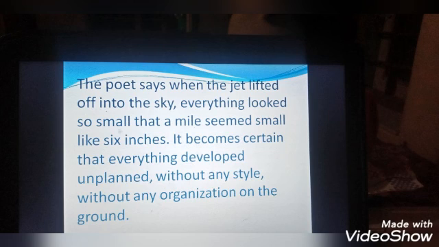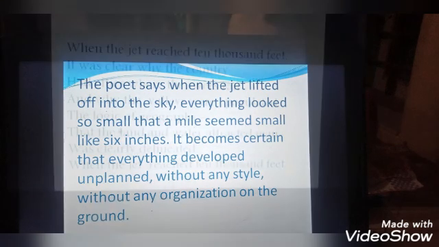Houses are built here and there. There is no particular proportion. So he feels that everything is haphazard. Haphazard means unplanned. Everything he finds unplanned, without any particular style, without any organization. It is not at all organized. So everything is unplanned on the ground.